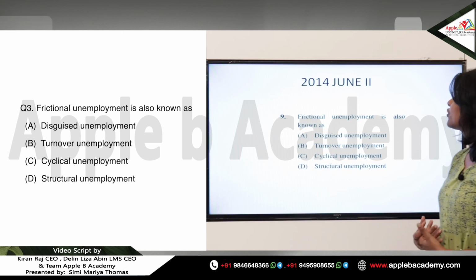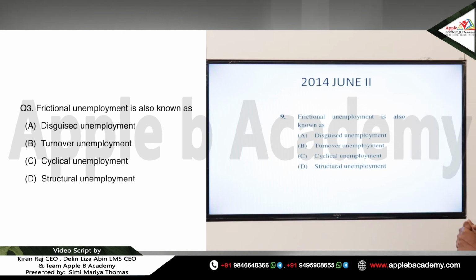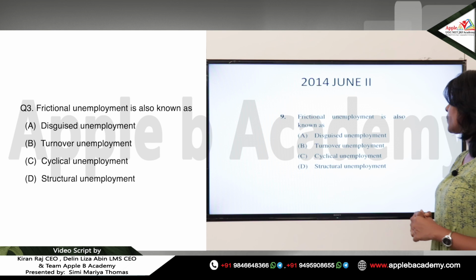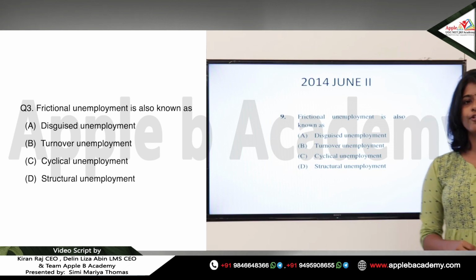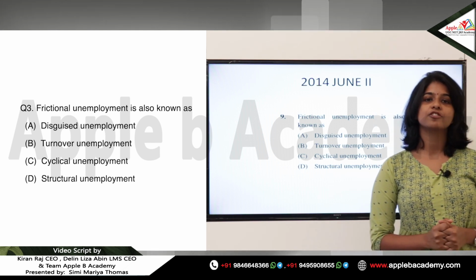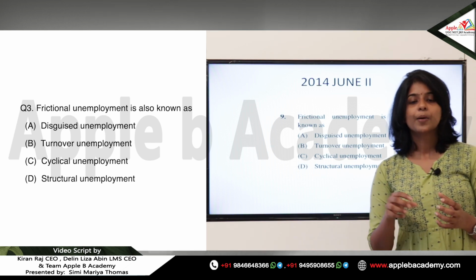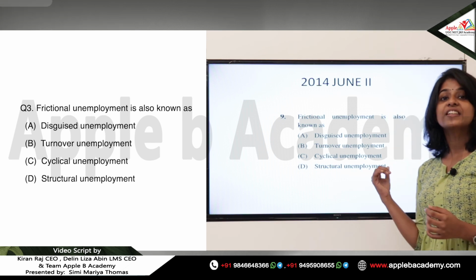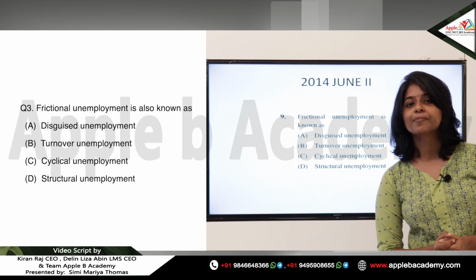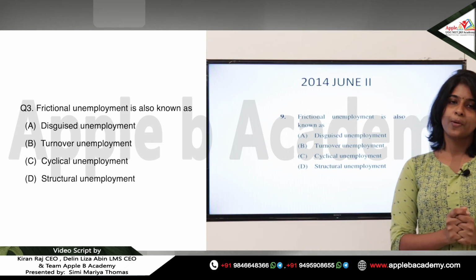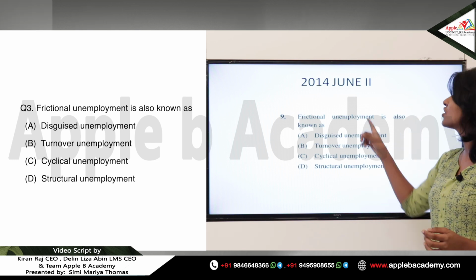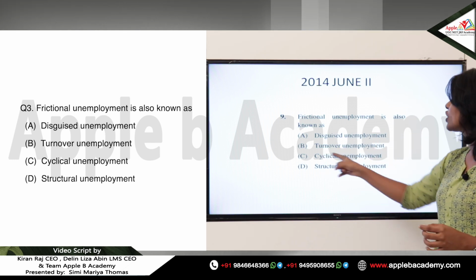Next question, 2014 June paper 2. Frictional unemployment is also known as: option A, disguised unemployment; option B, turnover unemployment; option C, cyclical unemployment; and option D, structural unemployment. Just before, when I was explaining the question related to full employment and the presence of frictional and structural unemployment, which is the natural rate of unemployment, I mentioned that frictional unemployment is otherwise known as search unemployment or turnover unemployment, right? So frictional unemployment is otherwise known as turnover unemployment.